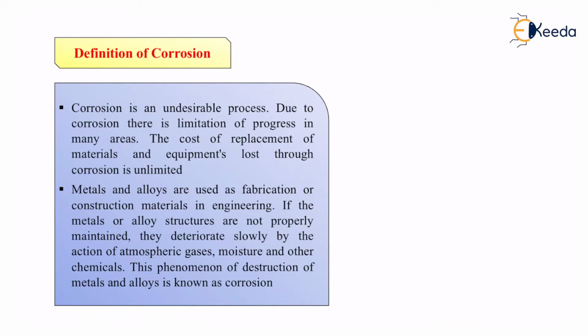So in this entire process, we take a metal, and that metal reacts with oxygen in the presence of water vapor or moisture, or it will form sulfates or nitrates from the different gases which are present in the air. When they combine together they form oxides or sulfates or nitrates, eventually deteriorating the quality of that particular metal. This entire process is known as corrosion.